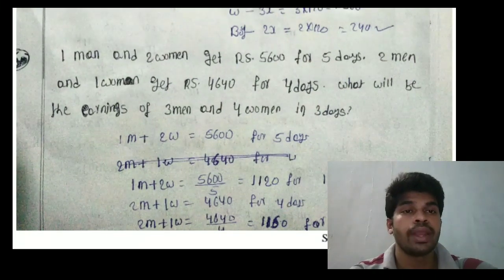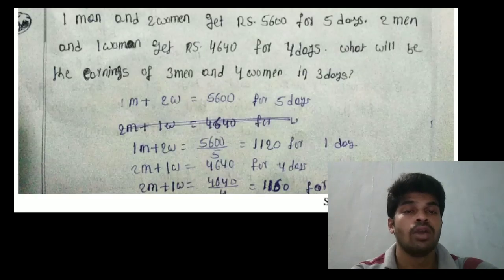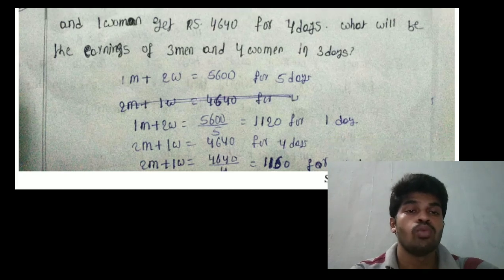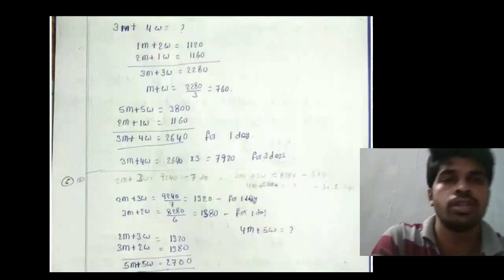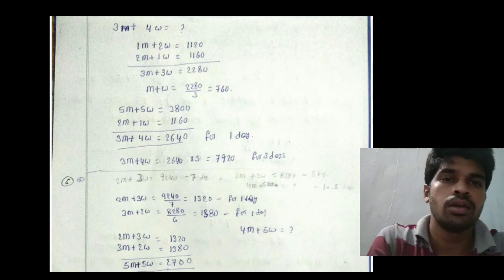Question: 1 man and 2 women get 5,600 rupees for 5 days. 2 men and 1 woman get 4,640 rupees for 4 days. What will be the earnings of 3 men and 4 women in 3 days? Listen, 1 man and 2 women get 5,600 rupees for 5 days. Daily earnings of 1 man plus 2 women is 5,600 by 5, that equals 1,120 for 1 day. Next, 2 men and 1 woman get 4,640 rupees for 4 days. Daily earnings is 1,160. You have to find out the earnings of 3 men and 4 women in 3 days.